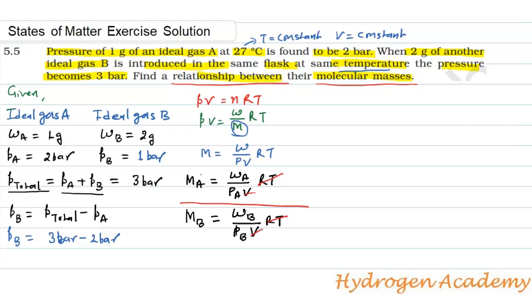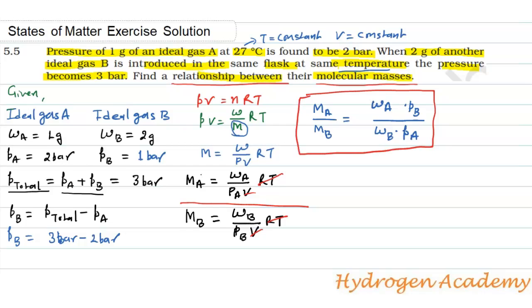Here we get the equation in terms of MA and MB: MA by MB is equal to WA, and this PB will go up, into PB divided by WB into PA. So we got this equation. With this equation we will find the relation between MA and MB, meaning the molar mass of A and the molar mass of B. Let us put in the respective values.